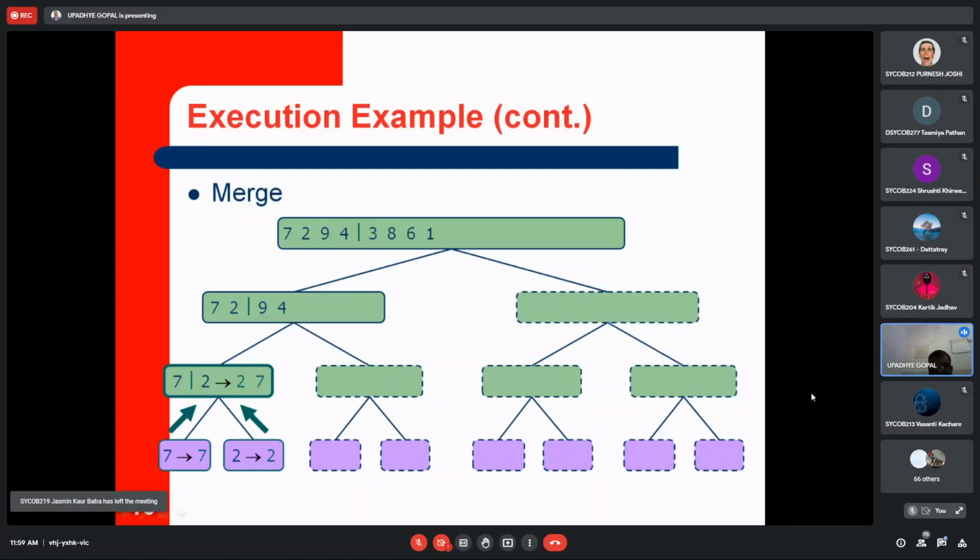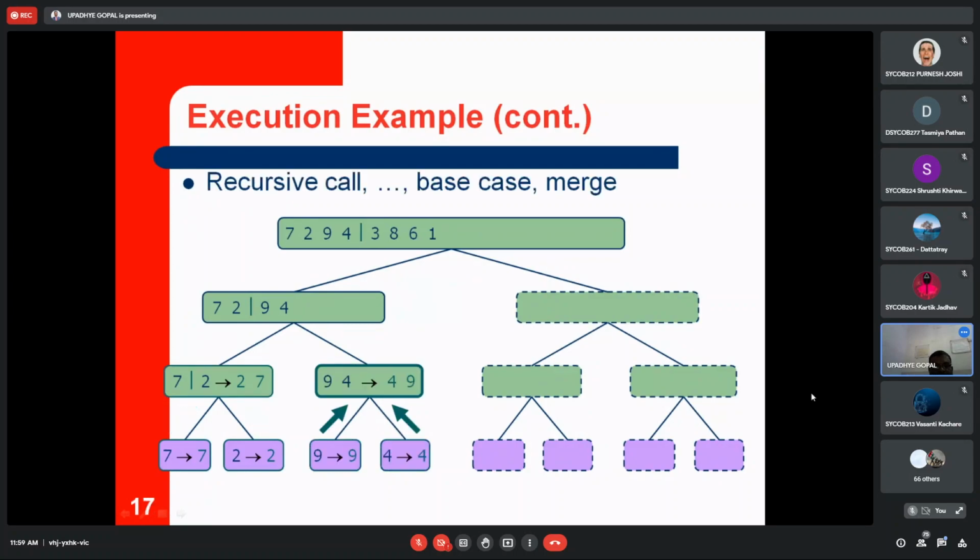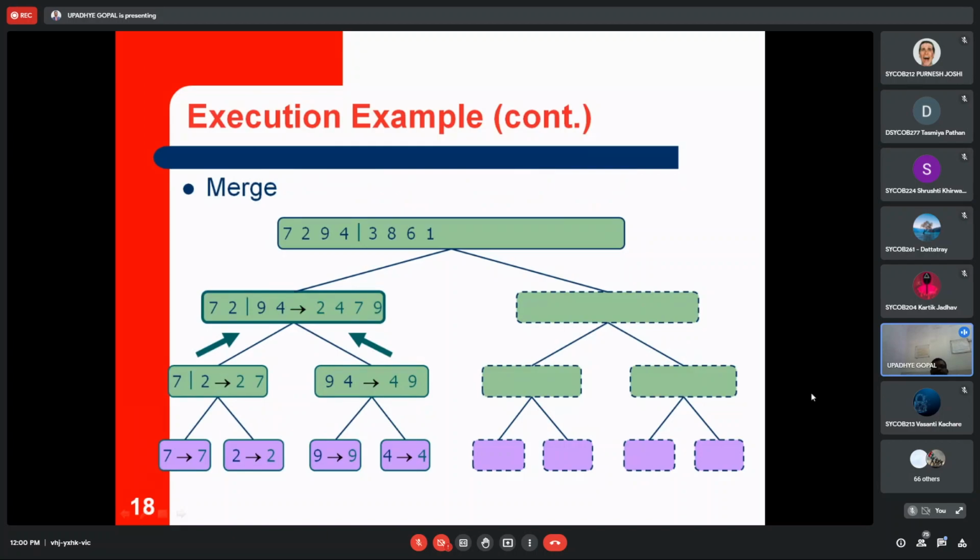Now go for the second step. We'll go for the right part, 9 4. So 9 4 is now 9 and 4. Out of this 9 and 4, who is greater? 9 is greater, right? So 4 will be holding the first position, and 9 will be holding the second position. You can see the reverse arrow. Now for the left subarray, what is the ascending order? For the left subarray, the ascending order is 2, 4, 7, 9. The same thing you can observe here: 2, 4, 7, 9.